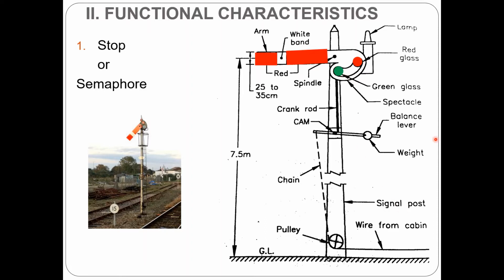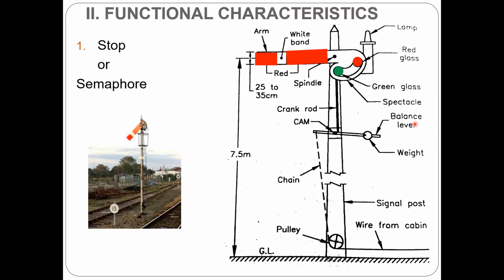So the working principle is: the ordinary position of the signal is horizontal, but it can be lowered to an angle by pulling the wire from the signal cabin. When the signal is in horizontal position, it is said to be in on position, which indicates stop or danger. When the signal is lowered by pulling the wire at an angle of 45 to 60 degrees, it is said to be in the off position, which indicates proceed.